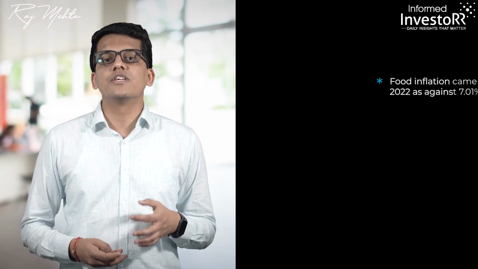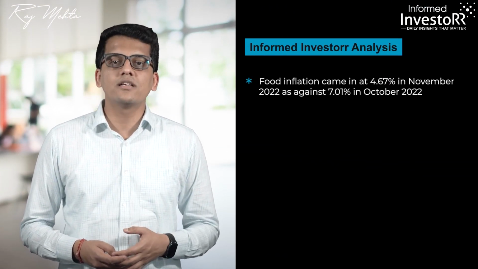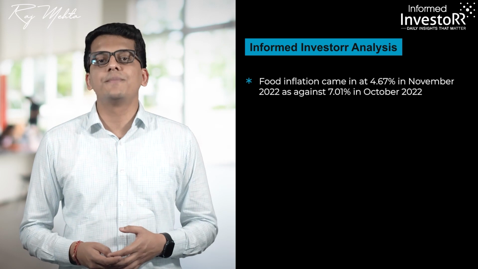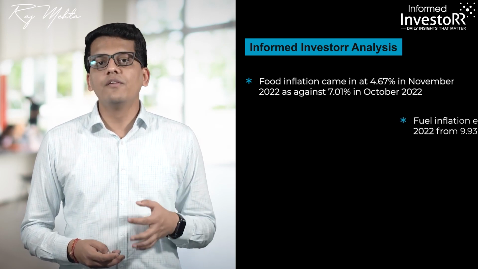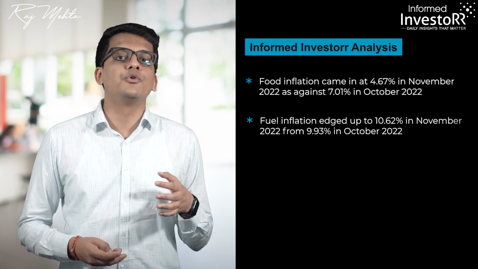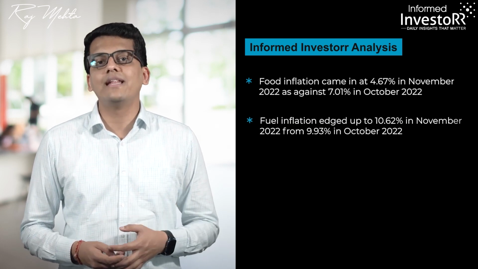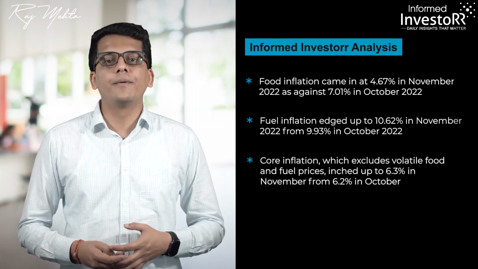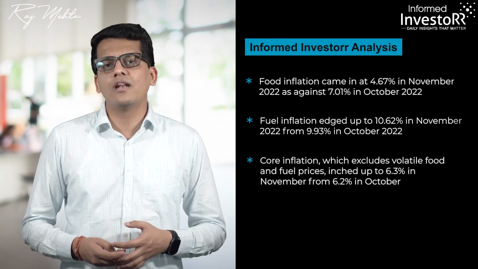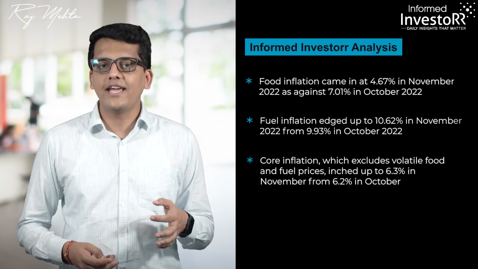Food inflation, which accounts for nearly half the CPI basket, came in at 4.67% in November as against 7.01% in October. Fuel inflation, on the other hand, edged up to 10.62% from 9.93%. Core inflation, which excludes volatile food and fuel prices, inched up to 6.3% in November from 6.2% in October.